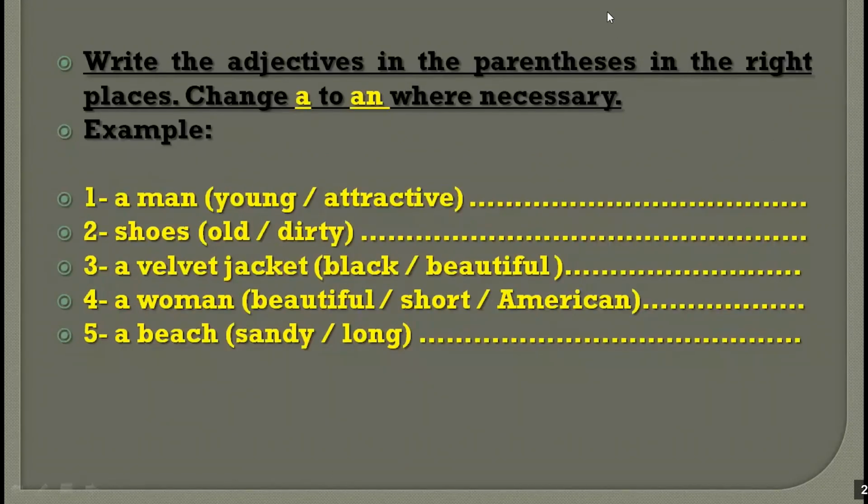Okay. Now let's practice the adjective order. All you gotta do is to put these adjectives in the right places before the nouns. For example, here in number 1, we have young and attractive. What do we say? Do we say a young, attractive man or an attractive young man? What do we do? Remember, OPSHACOM: opinion, shape, age, color, origin, material. Do the same thing for all the adjectives from 1 to 5, and then I'm gonna show you the answers. Okay, let's take a look at the answers. And if you need more time, you can pause the screen, of course.